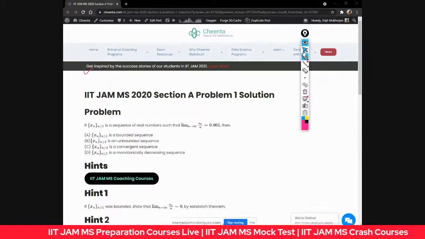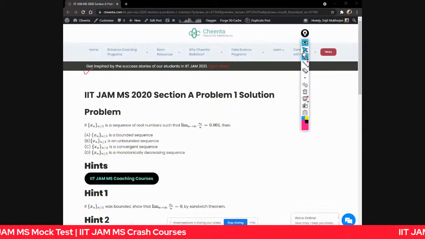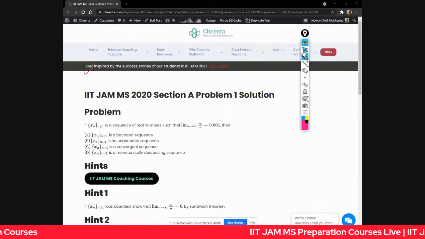Problem 1. It's a problem from real analysis. It really tests your basics if you go deep into it. And as you know, we don't stop just at solving the problems, we go ahead and explore with food for thought and much more clarity and detail to understand the problem to the fullest. So let's get started, guys.